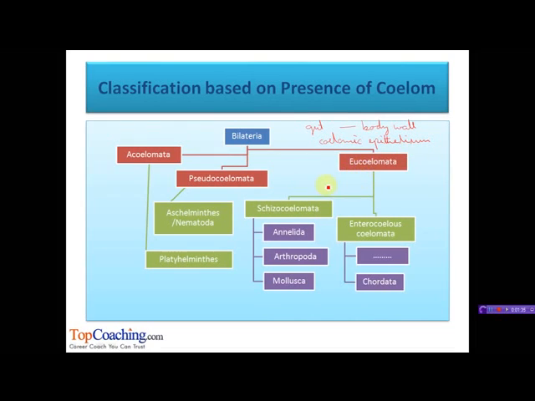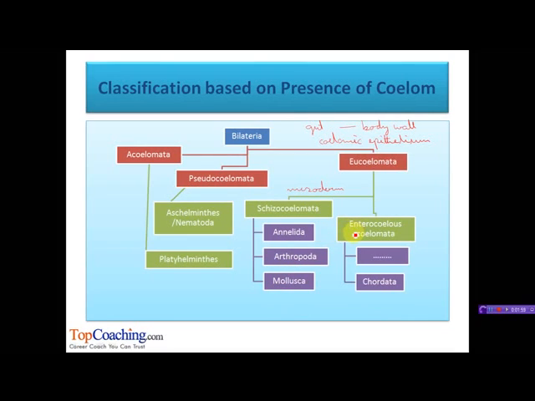Now the coelom in eucoelomata is of two types. First is schizocoelomata group, which consists of those animals in which coelom develops by splitting up of mesoderm. It consists of phyla Annelida, Arthropoda, and Mollusca.